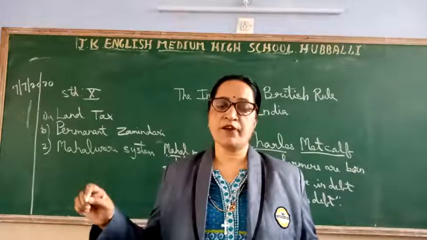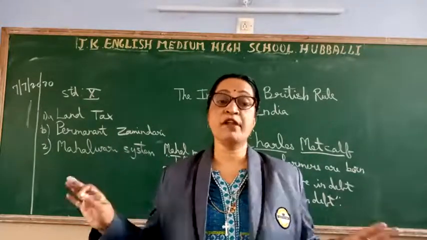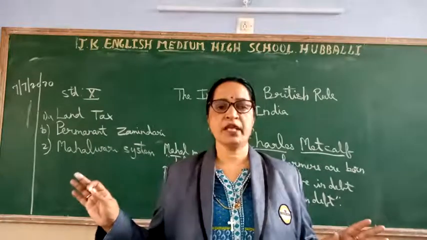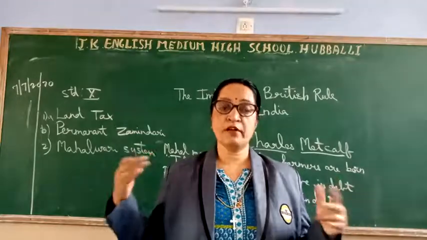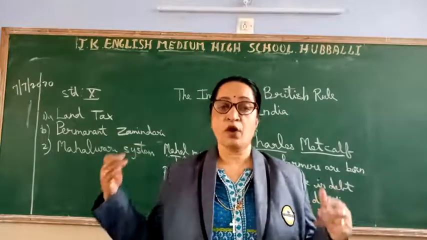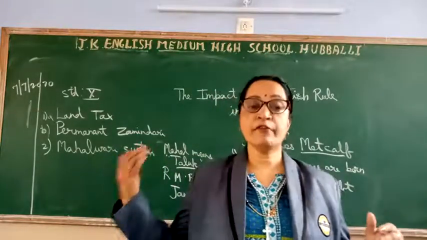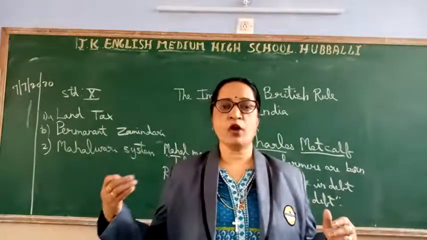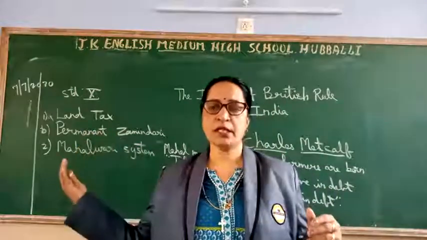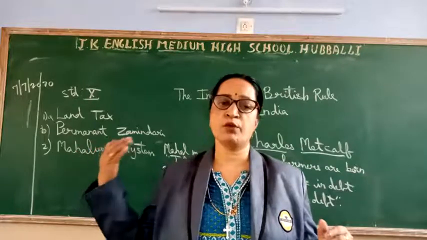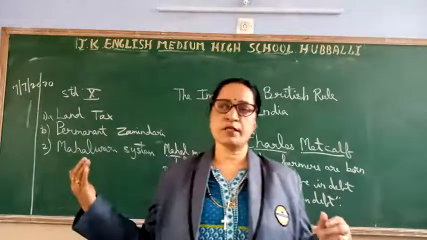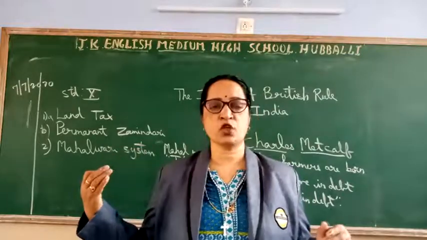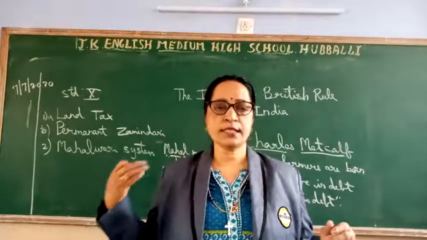Everyone suffers because they don't have any work, because the land is taken by the Britishers. The marginal farmers who were paying tax, and also the laborers who were working in the field, were dependent on zamindars, because zamindars were allowing them to cultivate their lands. Because of this, they also were suffering, and even the zamindars were suffering due to this system.